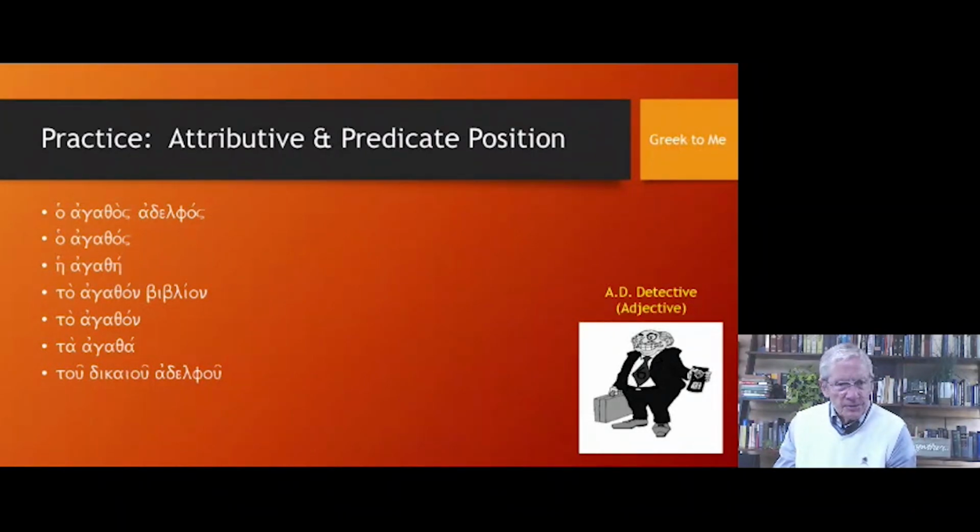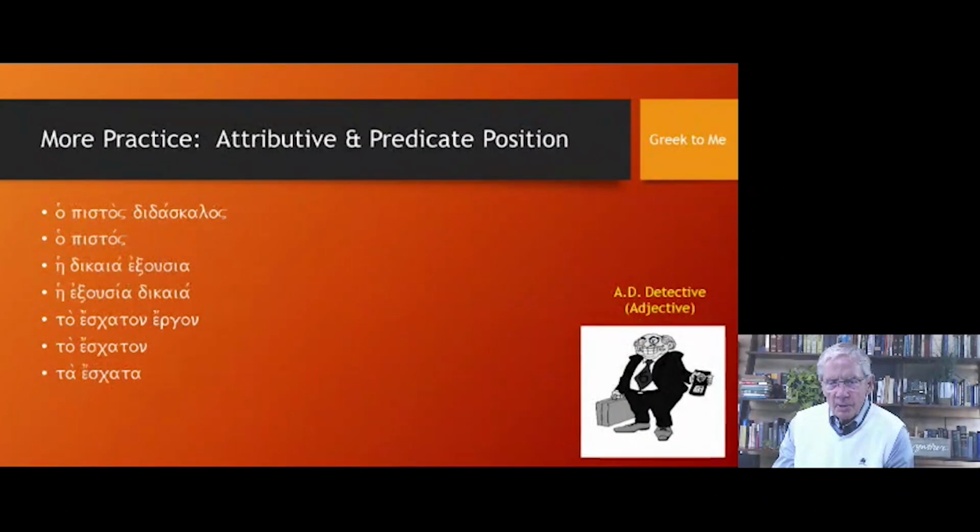And next to the last example, ta agatha, neuter plural nominative or neuter plural accusative, the good things. And the last example on this page, masculine singular genitive for all of them, and that would be of the righteous or just brother.